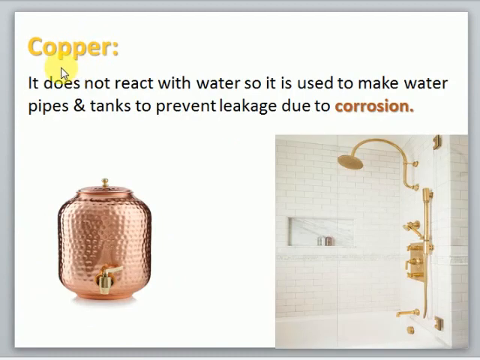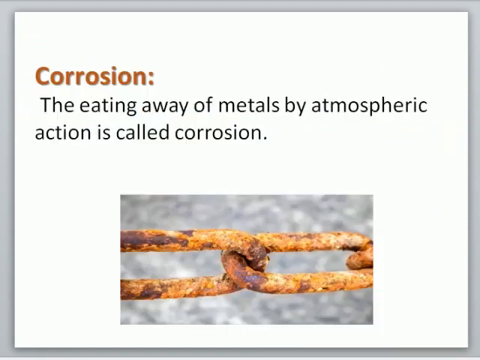Okay, the next metal is copper. Copper does not react with water, so it is used to make water pipes and tanks to prevent leakage due to corrosion. First, let me explain what is meant by corrosion. Okay, so what is corrosion? Corrosion is the eating away of metals by atmospheric action.